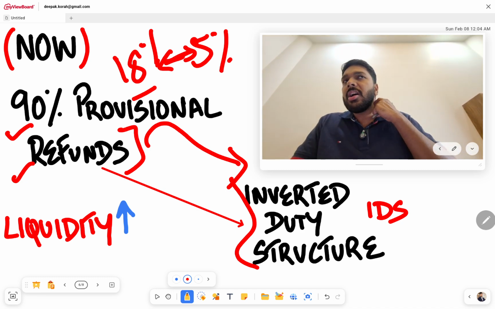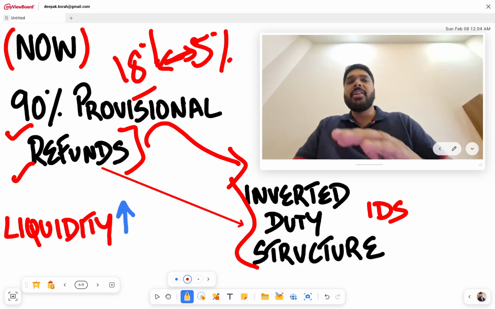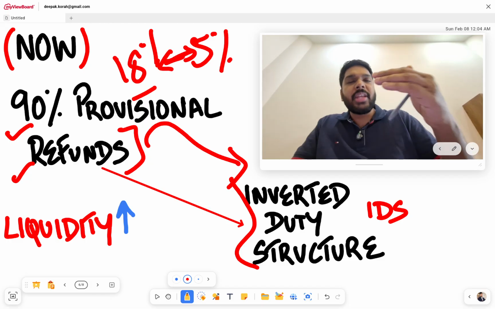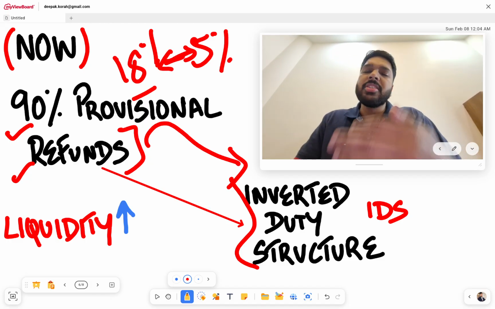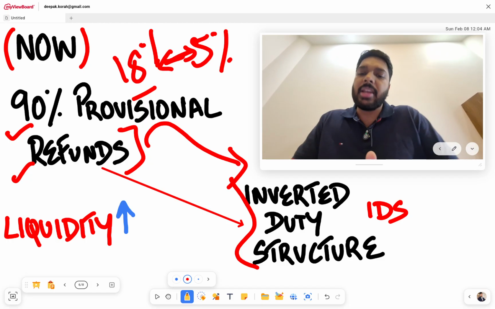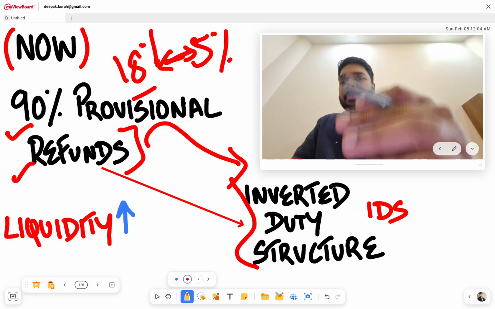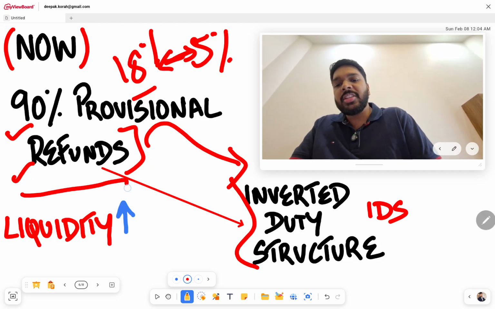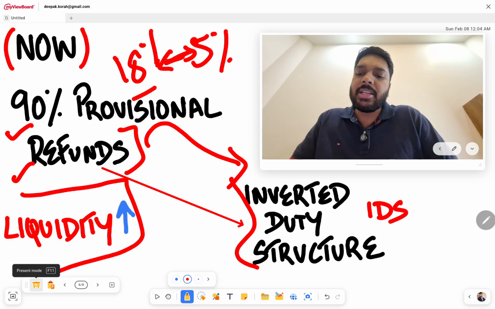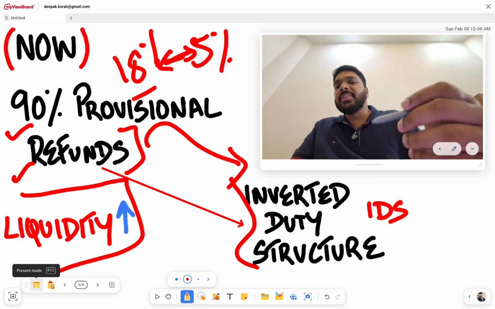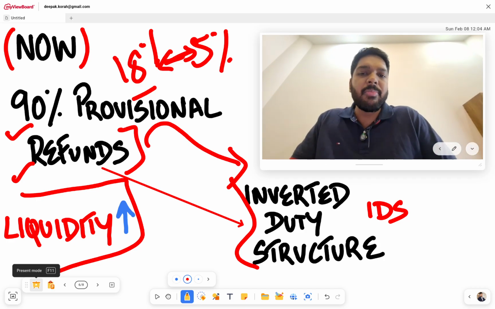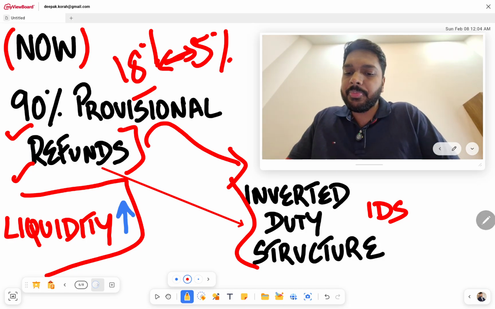So those having unaccumulated input tax credit because of the inverted duty structure scheme can now go for this 90% provisional refund criterion, which is a great amendment as far as liquidity is concerned for these guys under the IDS scheme, wherein now they can apply for provisional refunds at the first go itself. A good amendment in the Budget 2026.